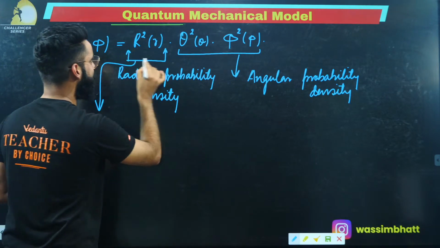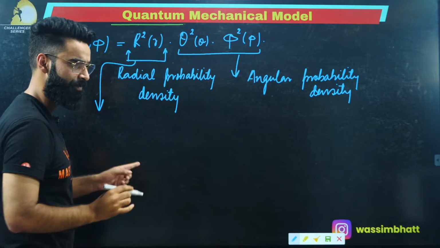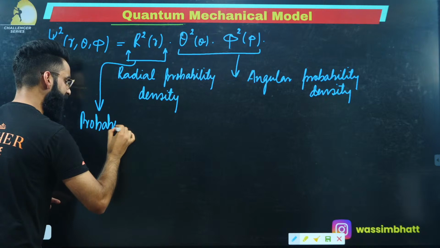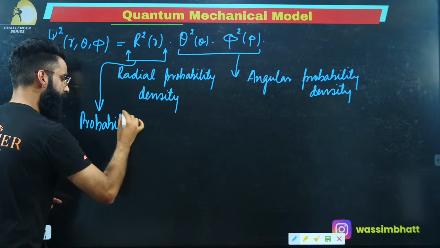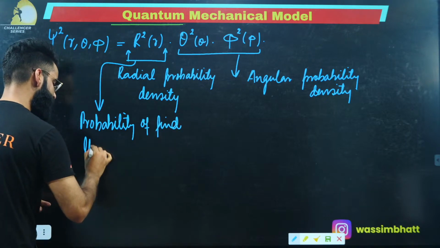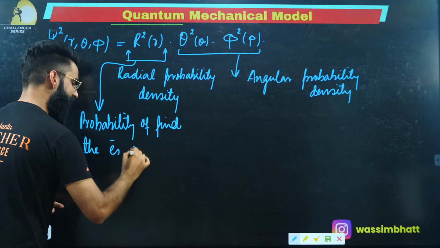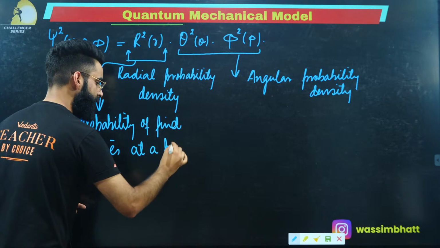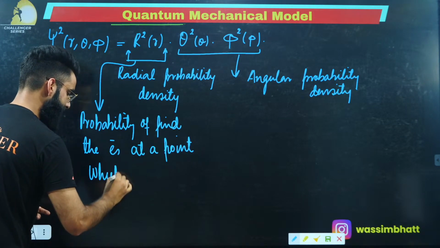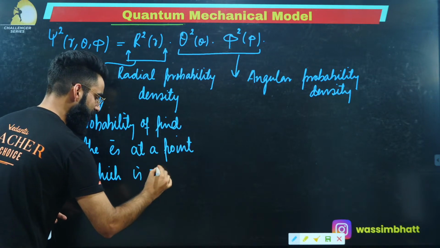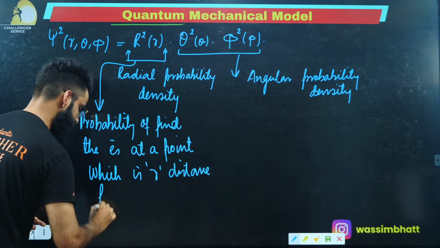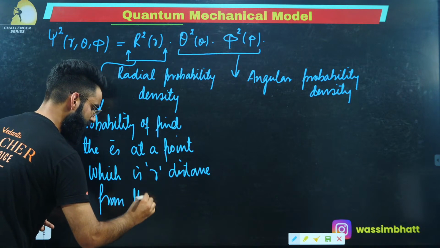This R square of r is going to give me the idea about the probability of finding the electron at a point which is r distance from the nucleus, right?